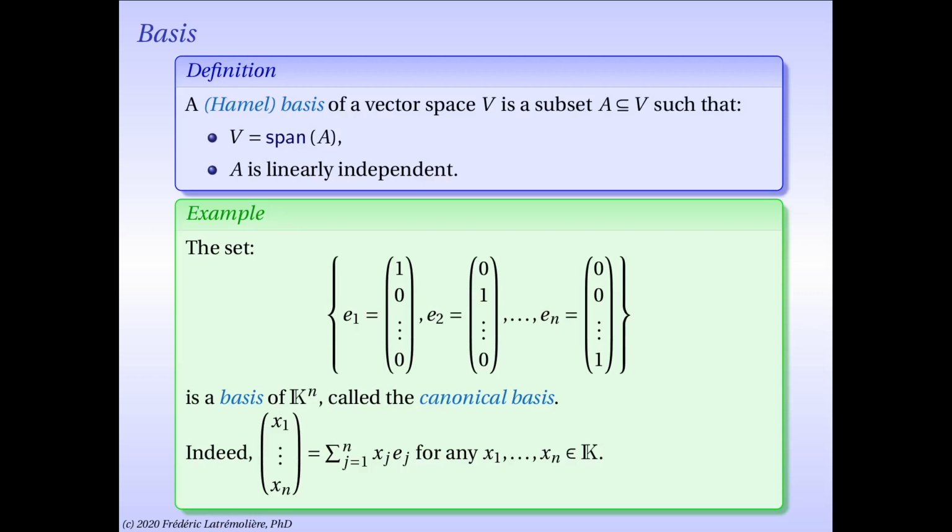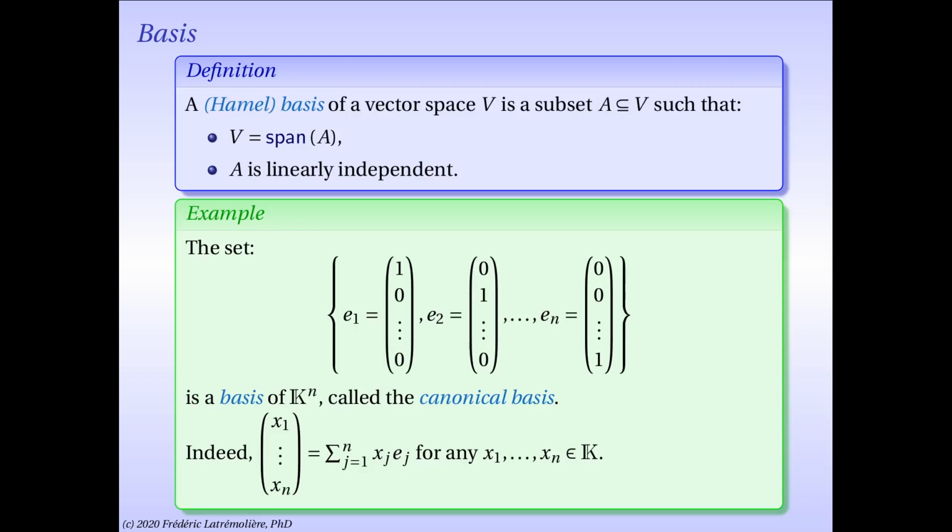If you have x1, etc., xn elements of your scalar field, then the n-tuple x1 to xn is equal to the sum x1 times e1 plus x2 times e2 plus etc. plus xn times en. It's an immediate calculation. But then, once you make this observation, two things become obvious. First of all, the span of e1, e2, etc., en is obviously k to the n. We just actually proved that.